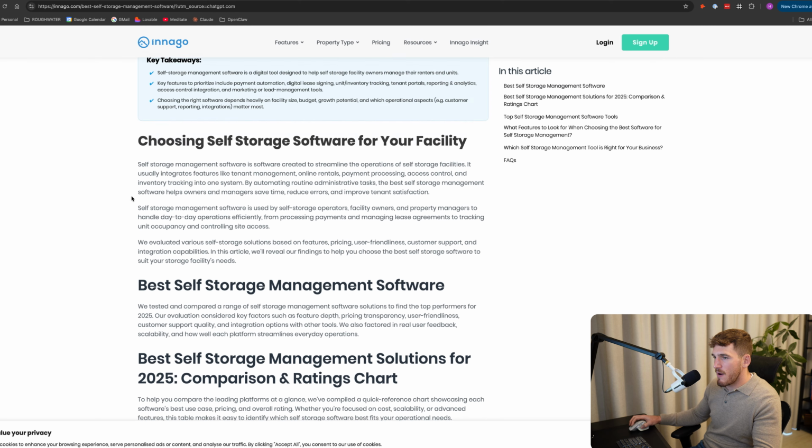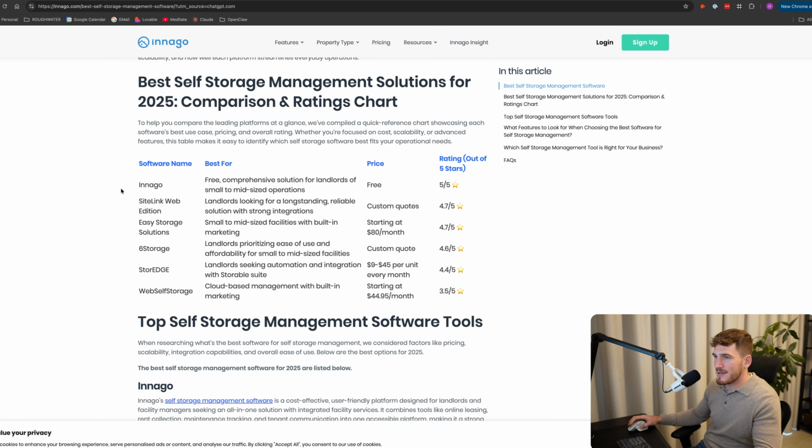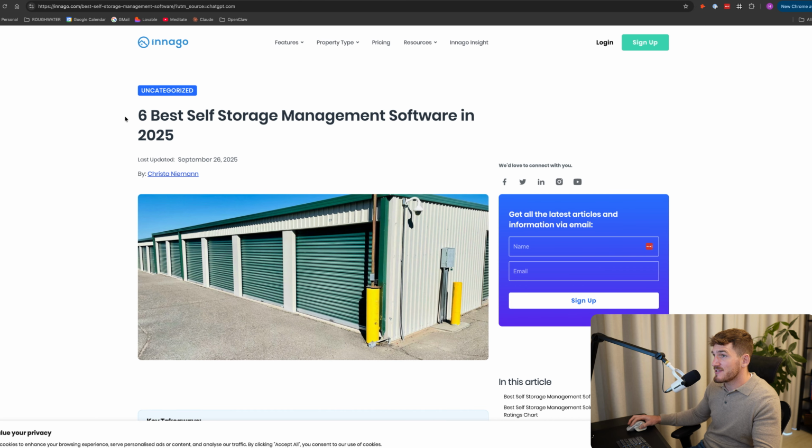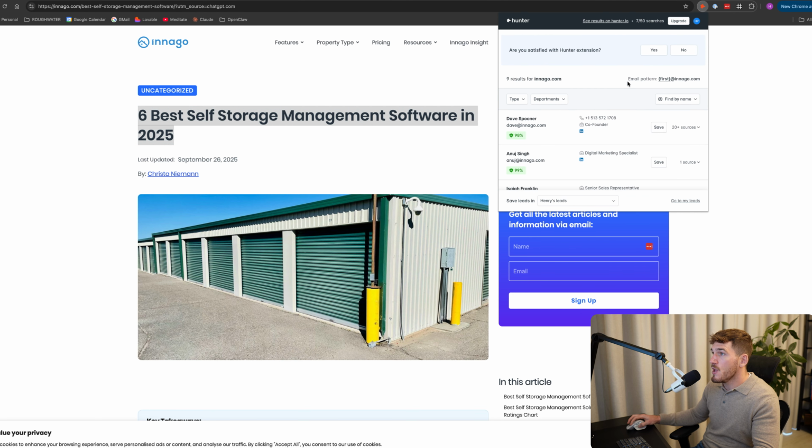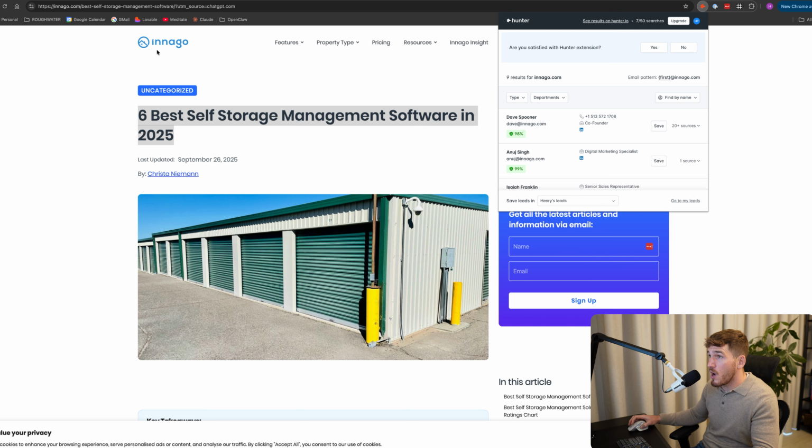I'm going to look to see whether that company is at the top. And as you can see, that company Storganize is not mentioned in this list of best self-storage management softwares. So in order to boost the visibility of that company, and you can do this the same for you, we again go to Hunter. We get a list of all the people that work at this business.